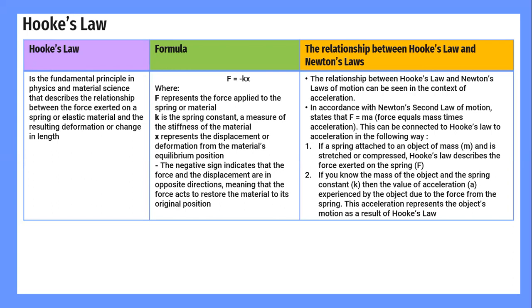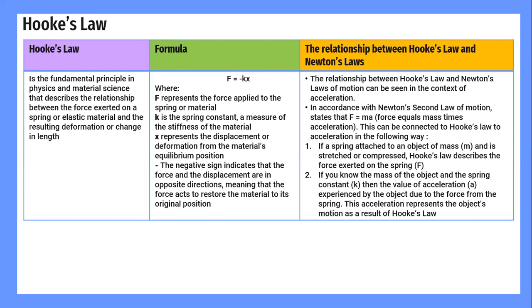The formula to calculate using Hooke's law, when there is involvement of a spring or force exerted on a spring or elastic material, is F equals minus kx. F represents the force applied to the spring or material.